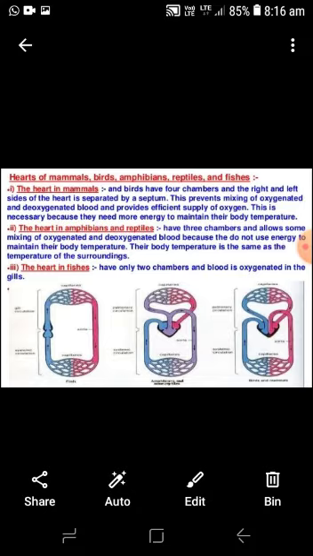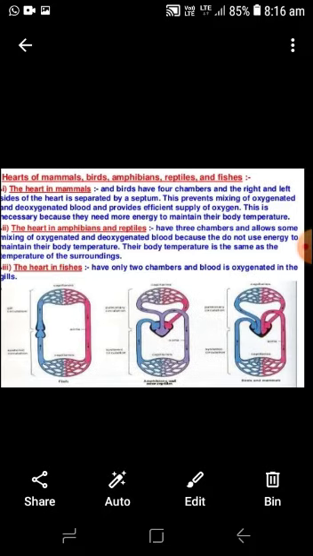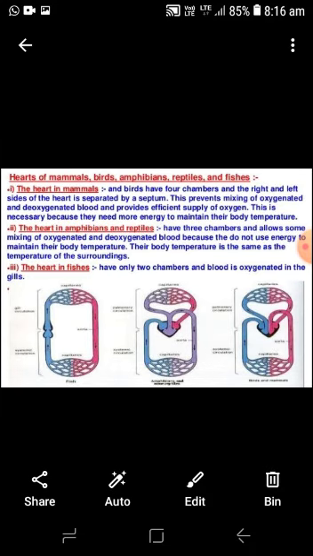The heart in mammals and birds has four chambers, and the right and left sides of the heart are separated by a septum. This prevents mixing of oxygenated and deoxygenated blood and provides an efficient supply of oxygen. This is necessary because they need more energy to maintain their body temperature, because such mammals are hot blooded.